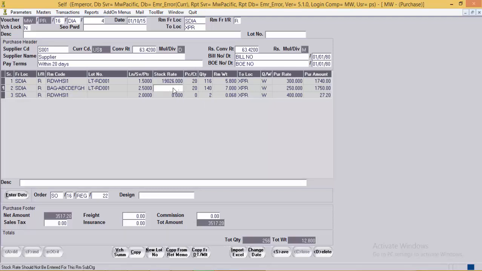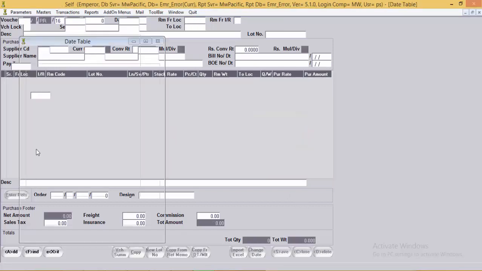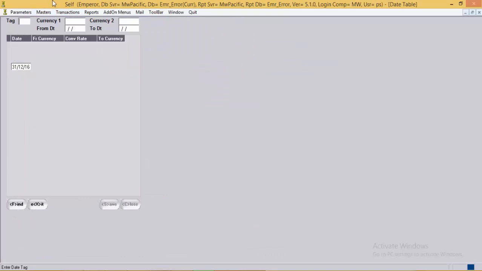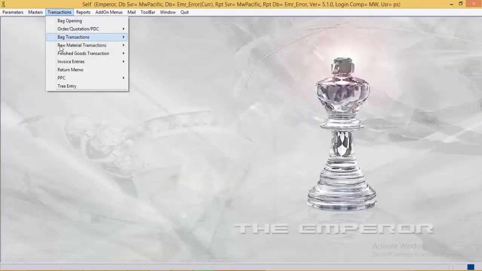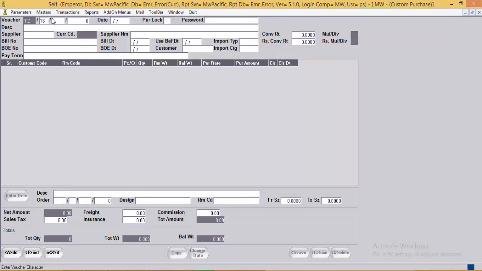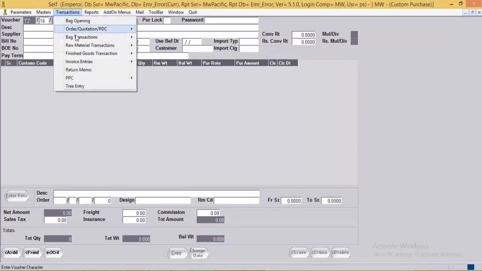Now we will move to the next entry, that is custom purchase entry. Both the entries are the same. The only difference over here is that the purchase entry keeps a track of the physical stock, whereas the custom purchase keeps a track of the book stock in the system.